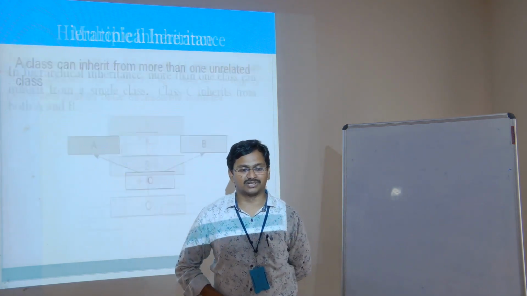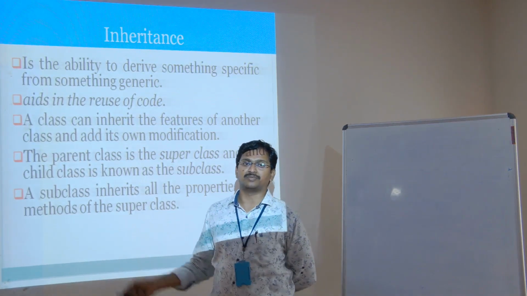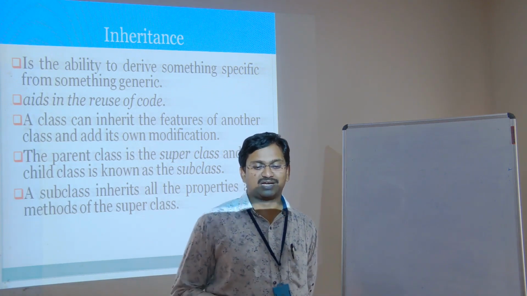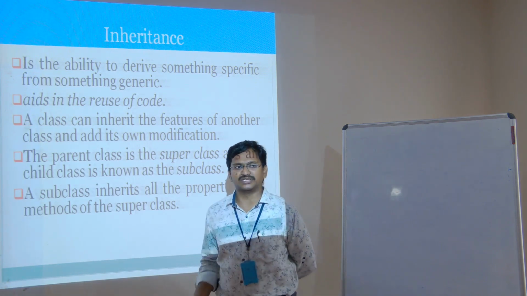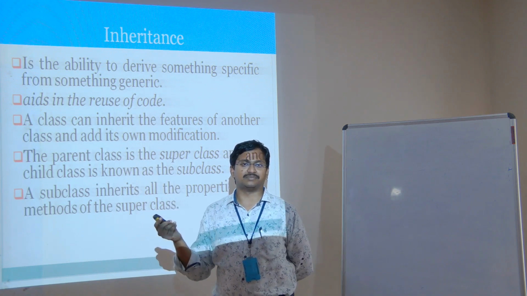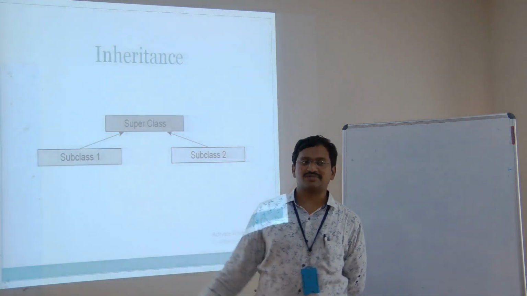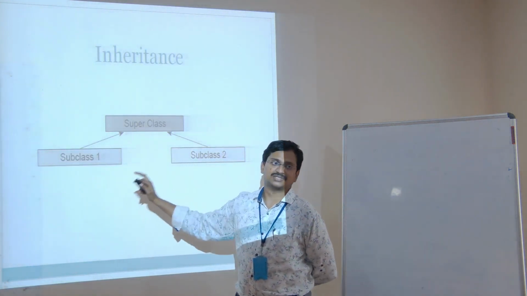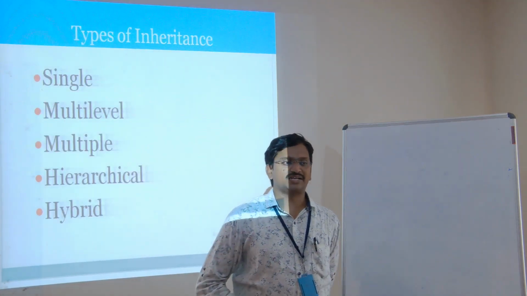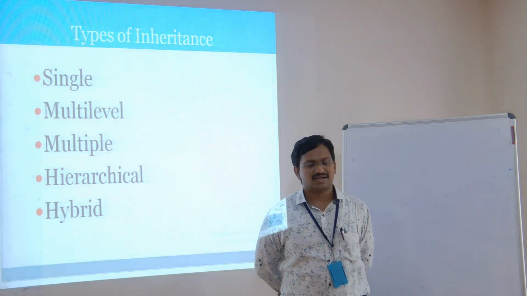So can we just recall what inheritance is? Inheritance is a property of acquiring the properties of a parent class by a child class, and this is for reusable purposes. The child acquires the methods of the parent, that is, the operations of the parent, and whatever the parent is having, all that can be acquired by a child. In the inheritance concept, there are two subclasses that can acquire the properties of one superclass. And the types of inheritance are single inheritance, multi-level inheritance, multiple inheritance, hierarchical, and hybrid.